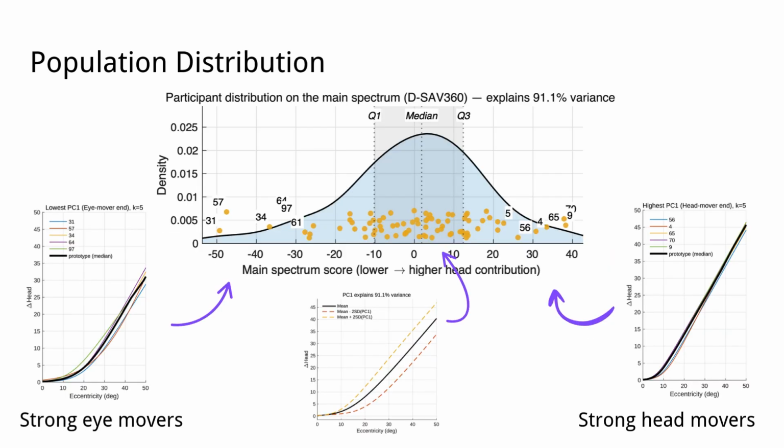After modeling individuals, we looked at the whole population. Using functional PCA, we found that almost all variation can be explained by a single axis, from strong eye movers to strong head movers. Each person gets a score on this axis, placing them along a continuous spectrum. The result is clear: people are not split into 2 groups. Instead, most fall in the middle, with some leaning strongly to either side. This spectrum gives us the first real picture of how eye-head coordination varies across a population.